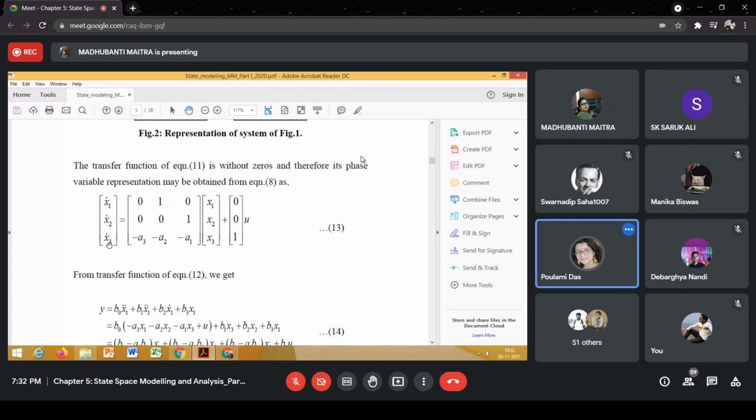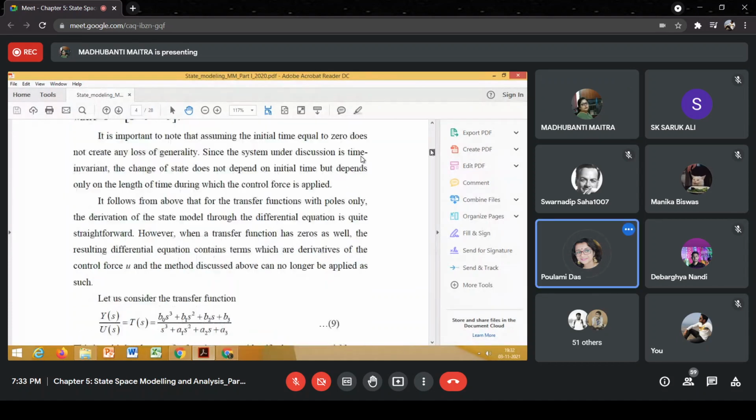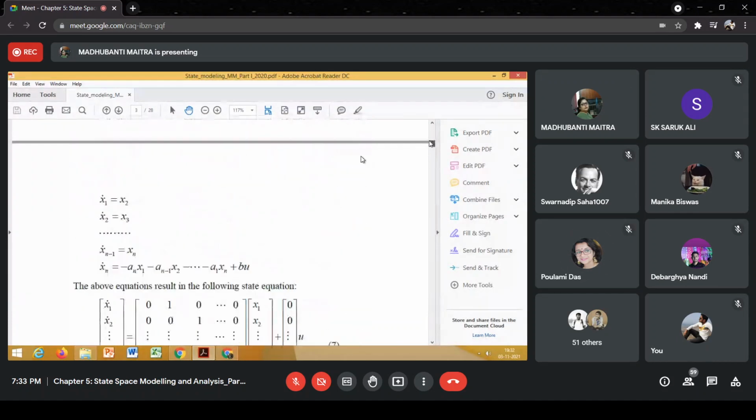Can you please repeat? x1 dot is equal to x2. Write it down. x1 dot is equal to x2. Yes, ma'am. That means x1 double dot is equal to x2 dot. Again, you see x2 dot is equal to x3.